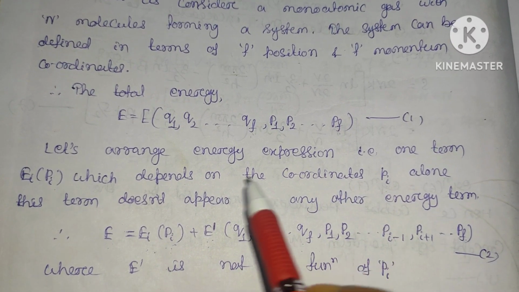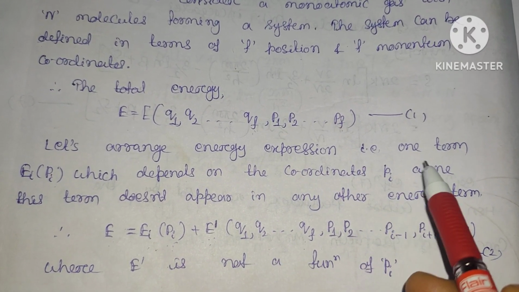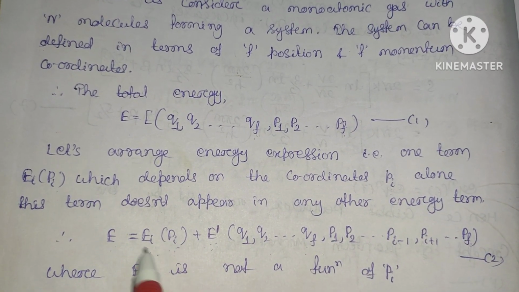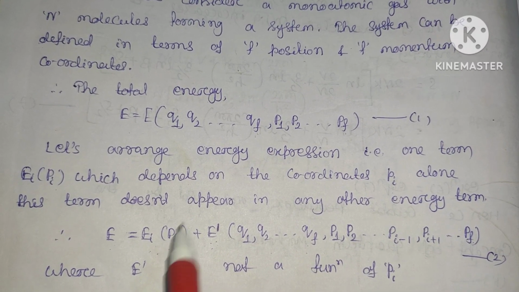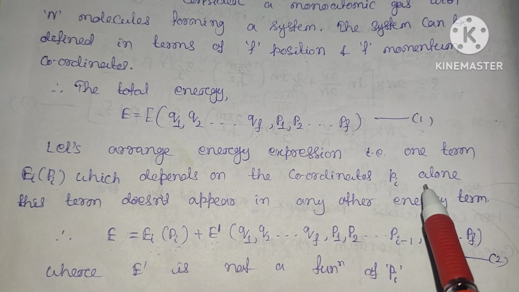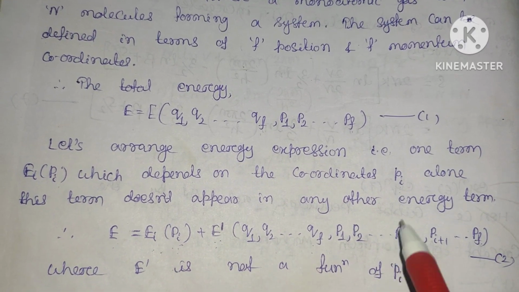Let us arrange the energy expression so that one term is only a function of pi. It depends on the coordinate pi alone and doesn't appear in any other energy term.